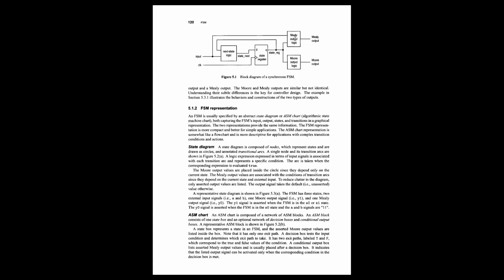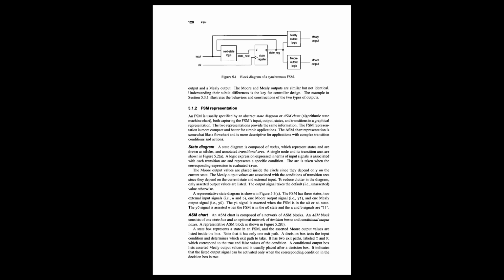Okay, so once we have got the idea of what a finite state machine diagram is and the difference between Mealy and Moore finite state machines, then we will talk about the representation of finite state machines, how we represent a finite state machine. Finite state machines are represented using two things.